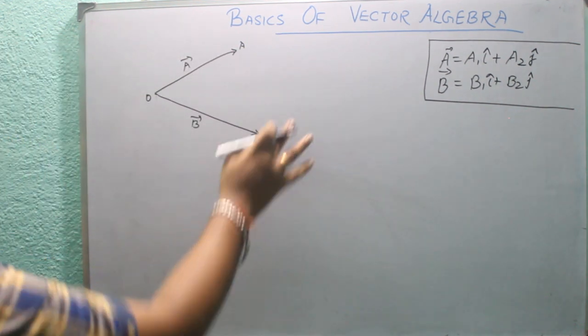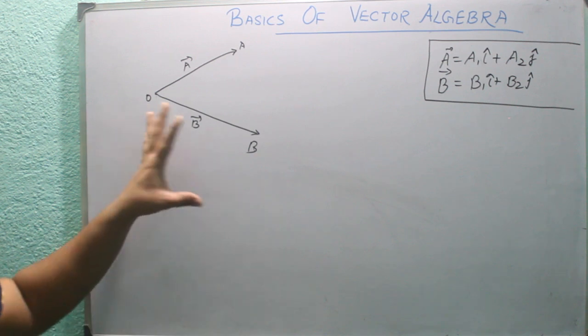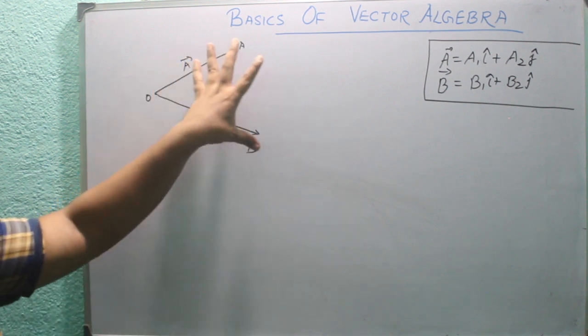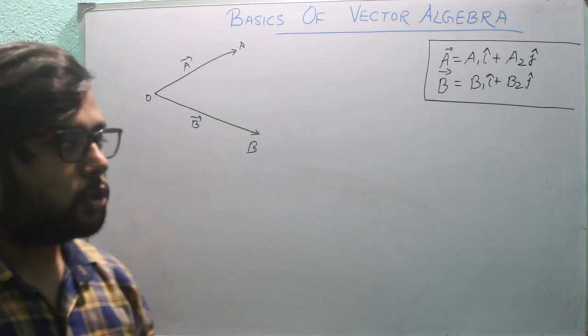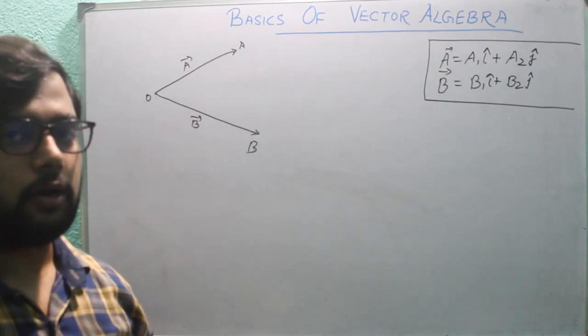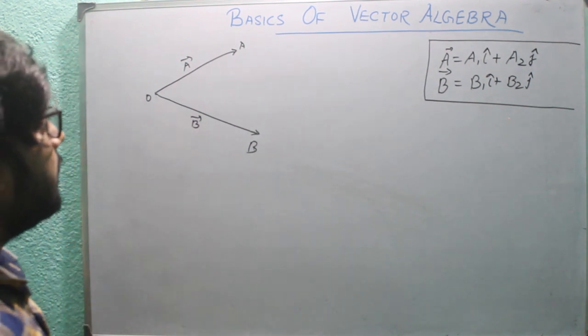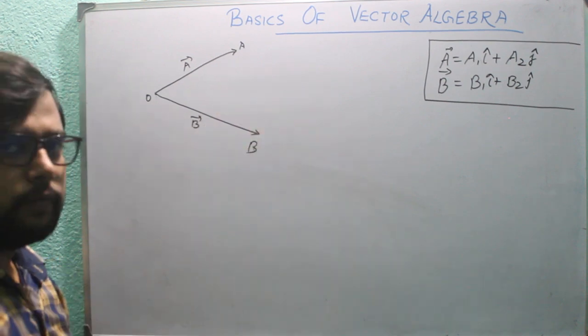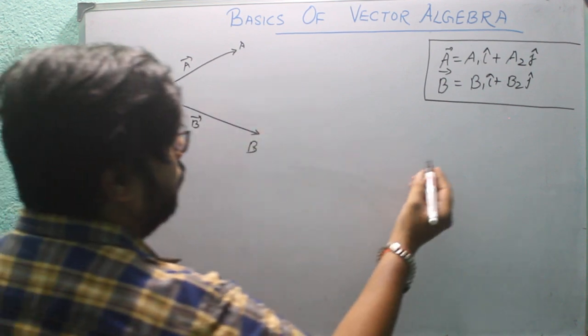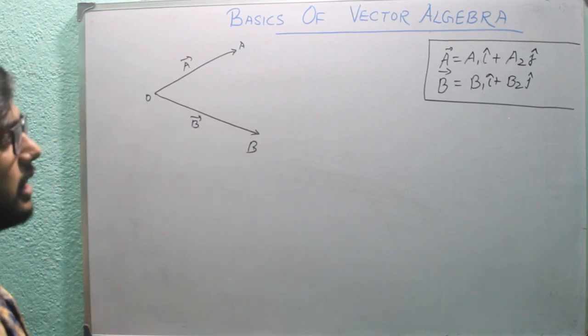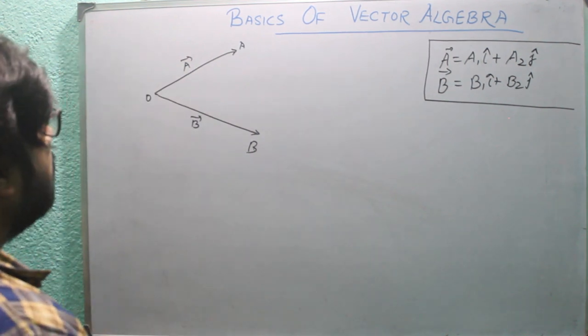I am erasing this one. Now how to add these two vectors? There is a triangle law. The triangle law states that we can add these two vectors by completing a triangle.